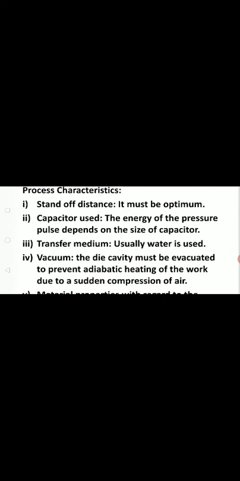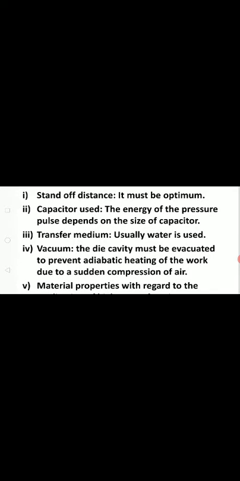Coming to the process parameters and characteristics: the standoff distance must be optimum, not more or less than required. For the capacitor, the energy of the pressure pulse depends on the size of the capacitor. High energy is required, so energy is stored and then applied directly and simultaneously over the work part through the electrodes. The transfer medium is usually water. Vacuum: the die cavity must be evacuated to prevent adiabatic heating of the work due to sudden compression of air.